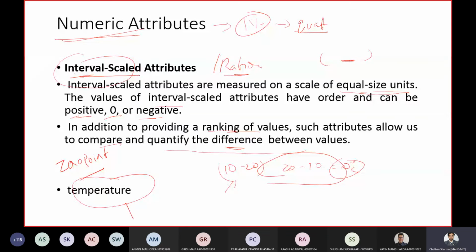Taking the same example, temperature, is there a 0 point? 0 point means, is there any situation where, whatever value you take, either positive or 0 or negative, you can make the statement there is no temperature at all?